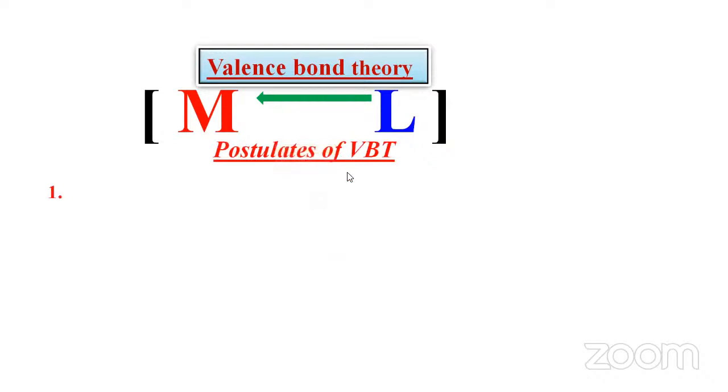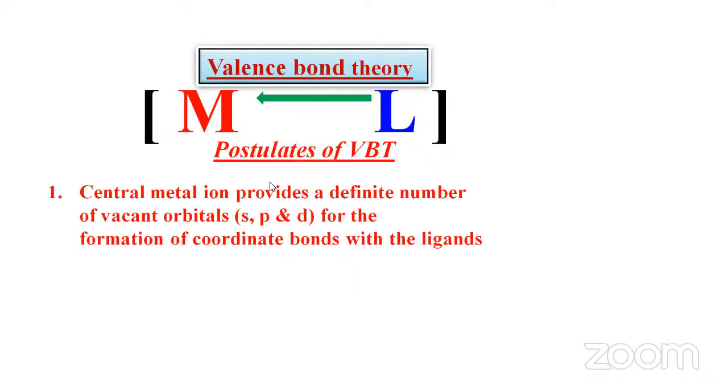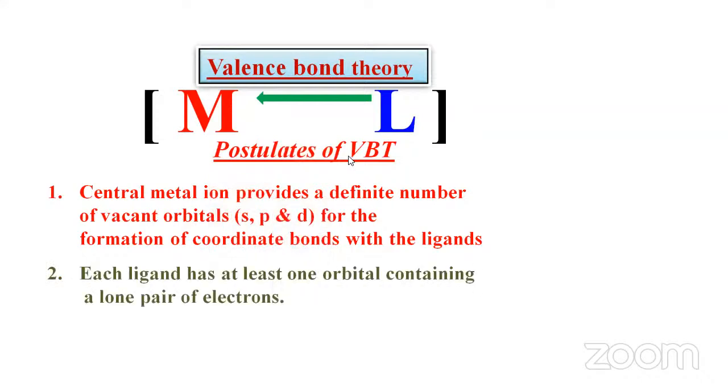So we'll see the postulates of VBT. Central metal ion provides a definite number of vacant orbitals, that is s, p, and d, for the formation of coordinate bonds with the ligands. This is the first postulate of valence bond theory.